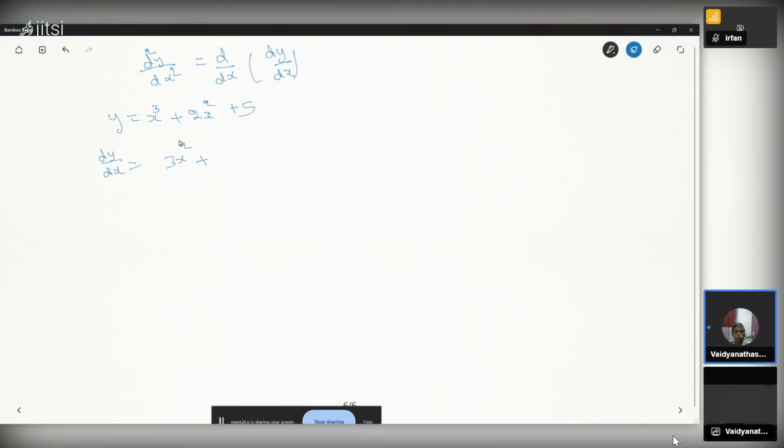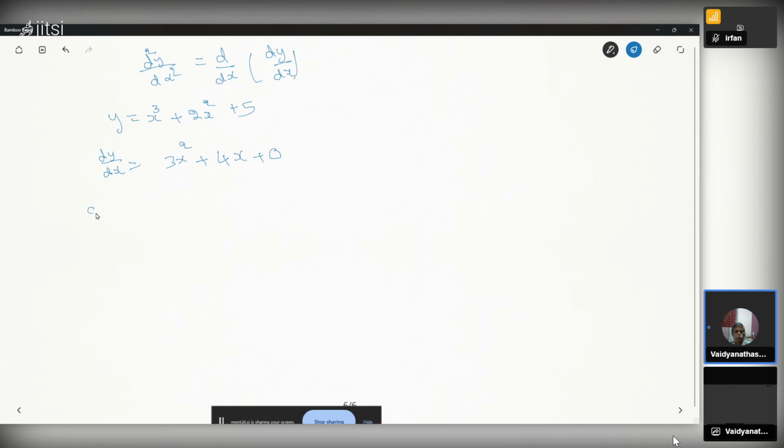Take the derivative and add it. Derivative of addition is the sum of derivatives. So x cubed is 3x square, 2x square is 4x. The derivative of constant 5 is 0. This is d over dx.